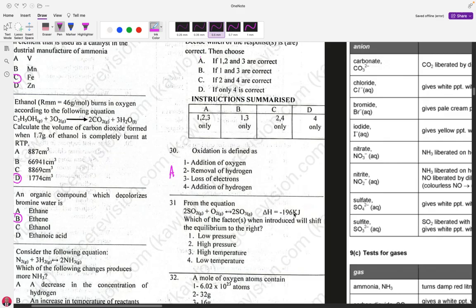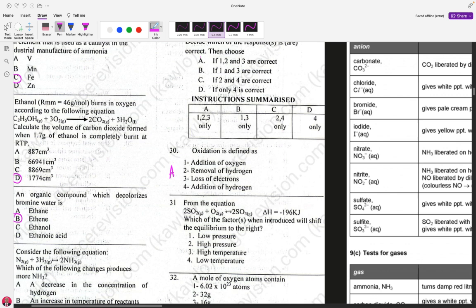Shifting the equilibrium to the right. 1. You can shift the equilibrium to the right since how many moles are on the left? 2 moles of sulfur dioxide and 1 mole of oxygen. It means 3 on the left and 2 on the right. So I said increasing the pressure, high pressure will shift the equilibrium to the right. It will lead to the production of more sulfur trioxide. So 2 is one of our answers.